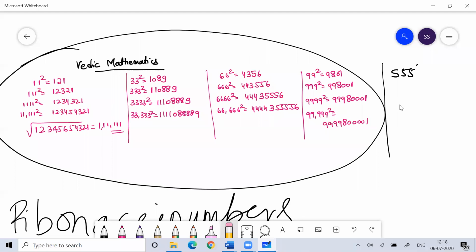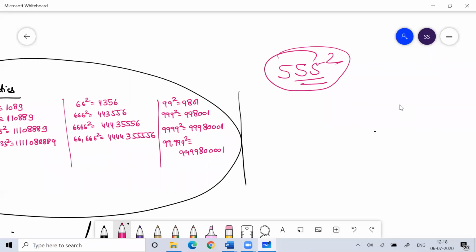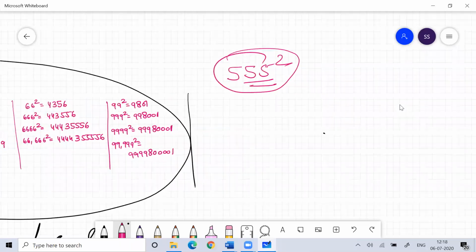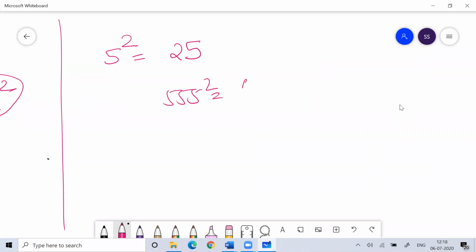Now coming back to the question one student asked me: what is the square of 555? Before I tell you the three methods, let's see. Remember 5 square is 25. Can I take 2 minutes to explain this calculation? If you want the direct answer, I can tell you. 555 square, right? 550 plus 5.